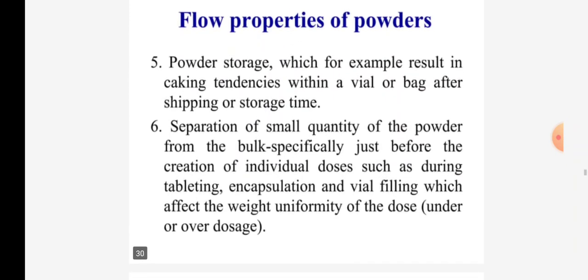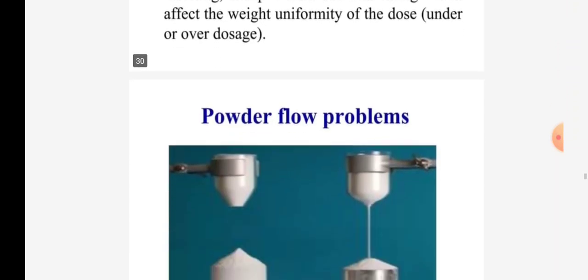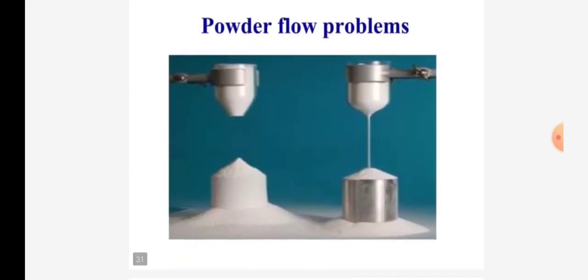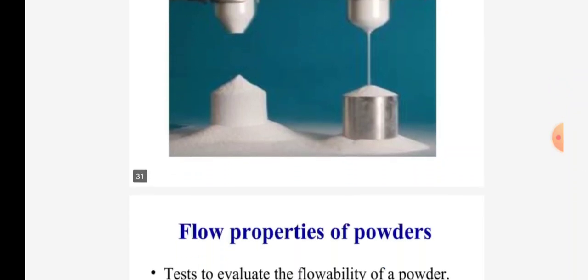Flow properties of powder. The fifth one is powder storage, which for example results in caking tendencies within a vial or bag after shipping or storage time. Another is separation of a small quantity of powder from the bulk, specifically just before the creation of individual doses, such as during tableting, encapsulation and vial filling, which affects the weight uniformity of the dose, causing under or overdoses. Here you can see the flow property of powder.